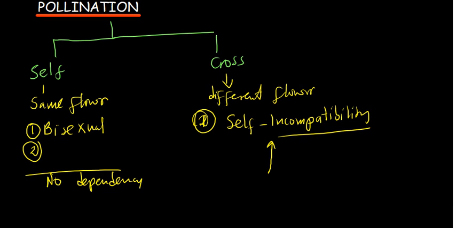Okay. Some advantages of cross pollination: there is going to be genetic variation. So if there is a disease in one parent, you transfer the pollen grains to another plant, and the disease might not be seen in the offspring. Why? Because you are combining two different plants. If you combine something normal with something sick, the offspring might just be normal. That is different from the same plant, where if one is sick, the other one is also sick, and then even the offspring is going to be sick. But these are different plants. So if plant 1 is sick and plant 2 is not sick, there's a chance that the offspring might be normal.